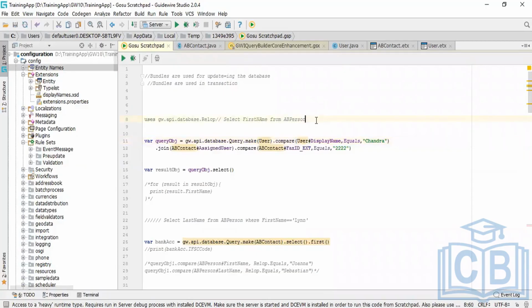What is the corresponding SQL query for this? Select from user where, when I'm doing an inner join, user.id equal to the foreign key relationship.